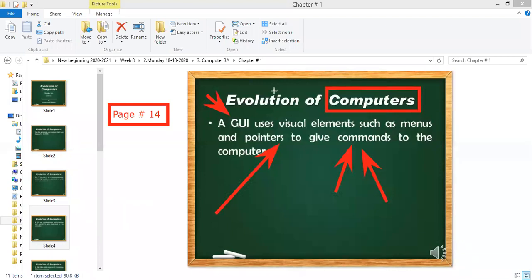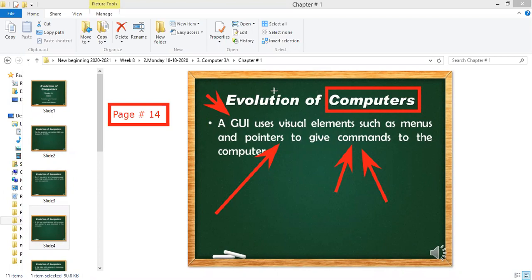So GUI stands for graphical user interface. Graphical means graphics. You see the graphics, the folders, the pictures, the videos, the files, the options, the menus. The user is the person, you are the user. If I am using, I am the user. And interface is just the screen appearance, how your screen appears.